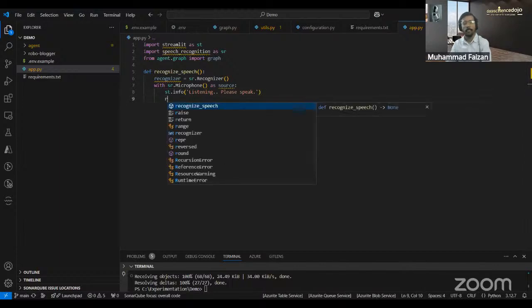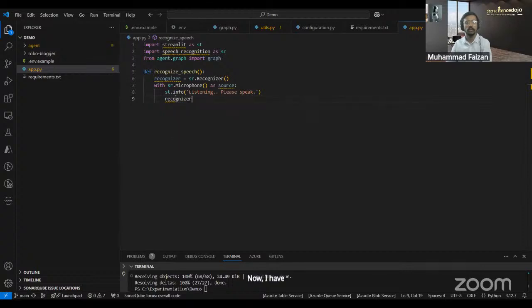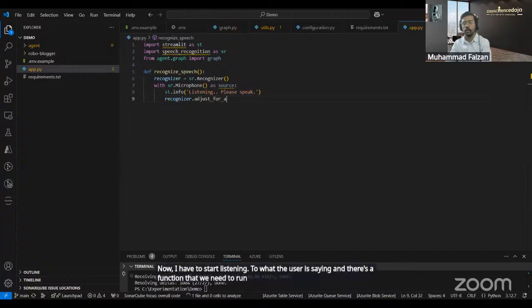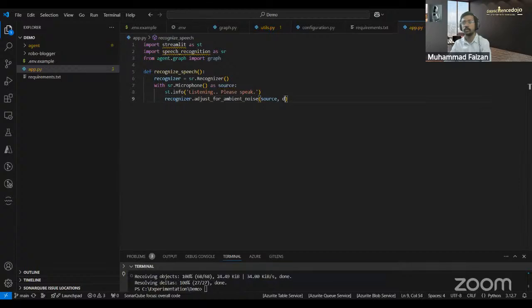Now I have to start listening to what the user is saying. There's a function that we need to run so that it reduces the noise coming from the environment, and it starts listening from this.